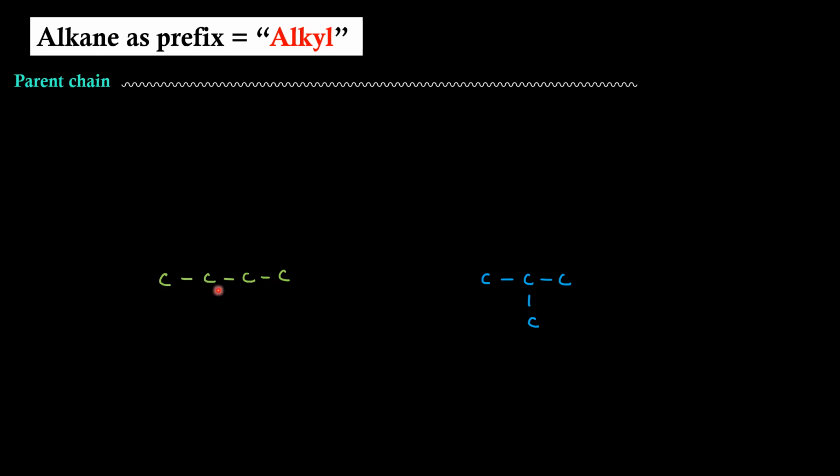When we write it in a linear fashion like this, we have 2 primary carbon atoms and 2 secondary carbon atoms. Let us number them 1 and 2. On the other side, when we have this kind of structure, we have 3 primary carbon atoms, which we can number as 1, and 1 tertiary carbon atom, which we can number as 2.